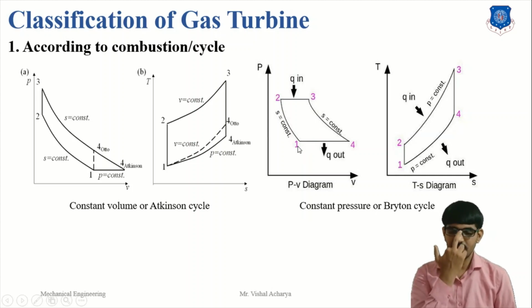In a constant pressure cycle, same here, 1 to 2 is the compression process. Here the temperature of air increases and then it is transferred to the combustion chamber at constant pressure. Fuel is added and hot gas is produced and then expands in the turbine. And the fourth process is the heat rejection process. The analysis of the Brayton cycle we will cover in the next lecture.